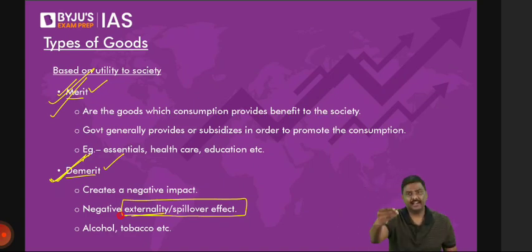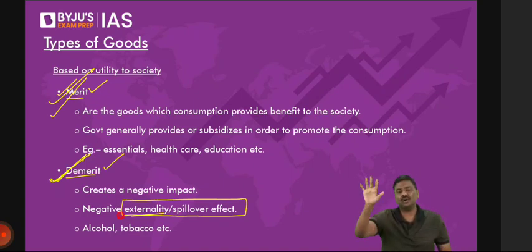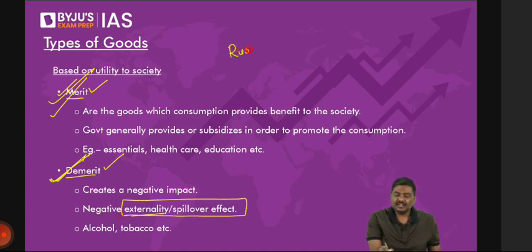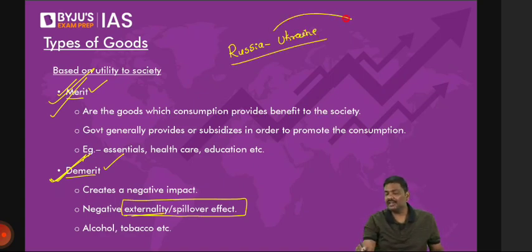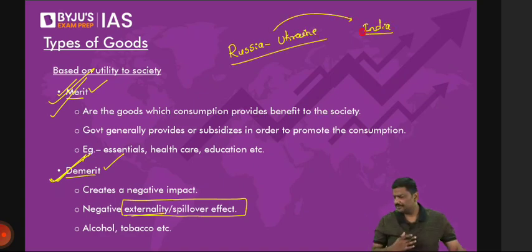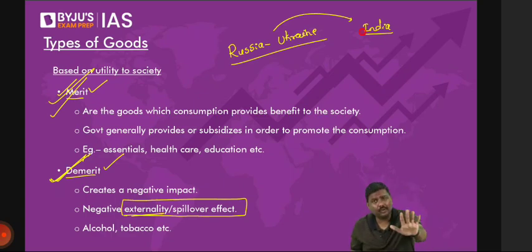Let me give you a current affairs example. Tell me, is it externality or not? Because Russia has started a war against Ukraine, will it have an impact on India? Simple yes or no question. Will it have an impact on India? Answer is yes. Do not have any doubt regarding this. Please do not have any doubt. Answer is simply yes.